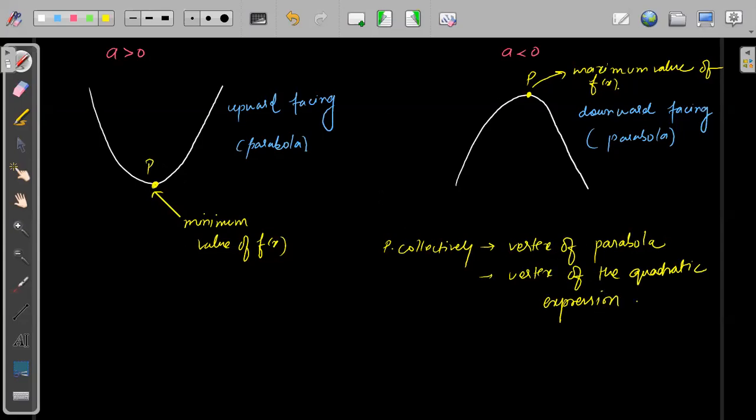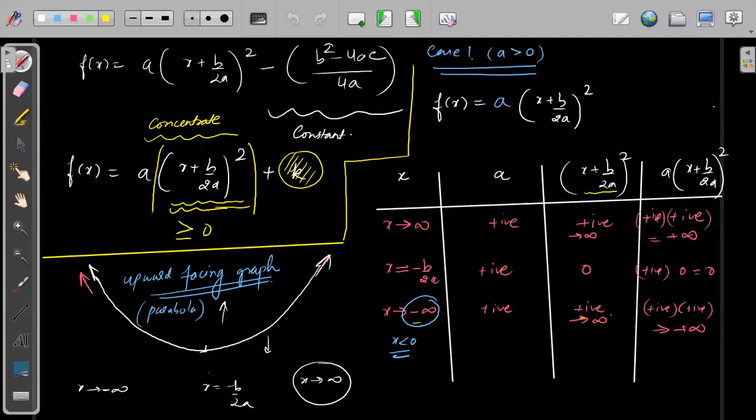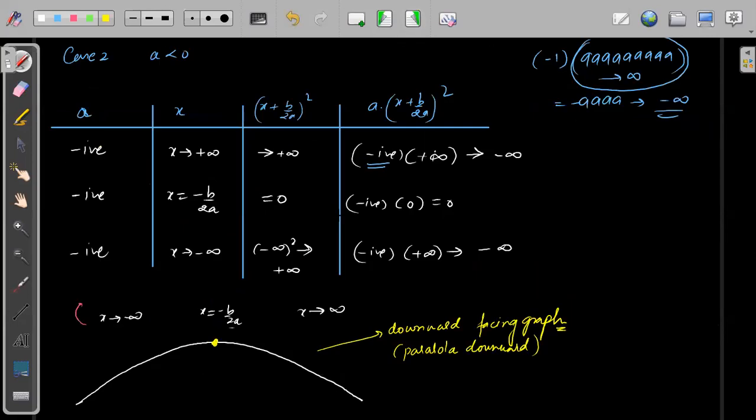Okay, we'll call it the vertex of the parabola, or the vertex of the quadratic expression. This minimum or maximum point will always occur at x equals minus b by 2a. Okay, x equals minus b by 2a. If we look at the previous case, when a was greater than 0, we were getting this point at x equals minus b by 2a. In this case also we were getting it at x equals minus b by 2a.